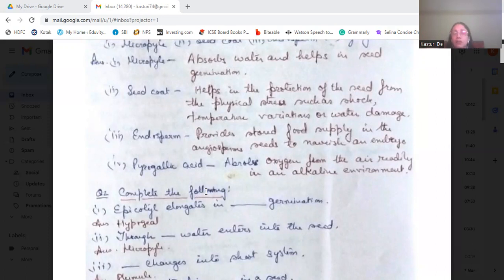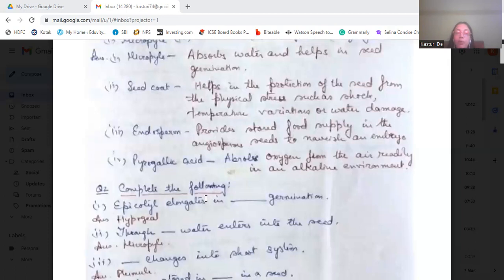Then pyrogallic acid, it absorbs the oxygen from the air readily in an alkaline environment. It absorbs the oxygen which is present in the air readily, but it should be in an alkaline environment. Now complete the following.